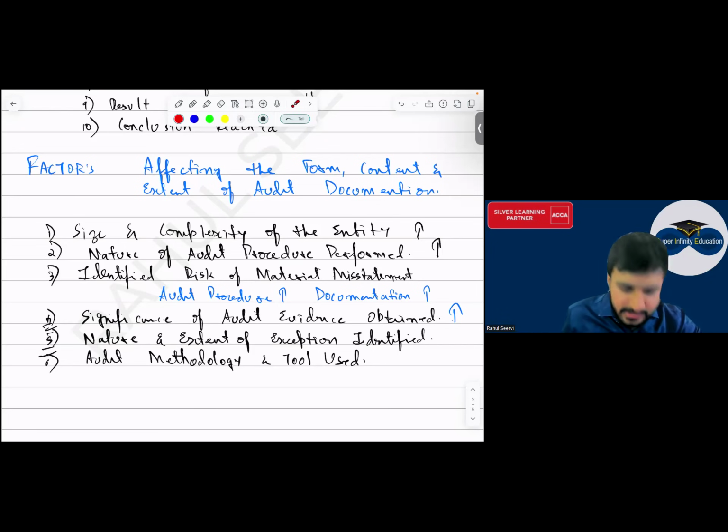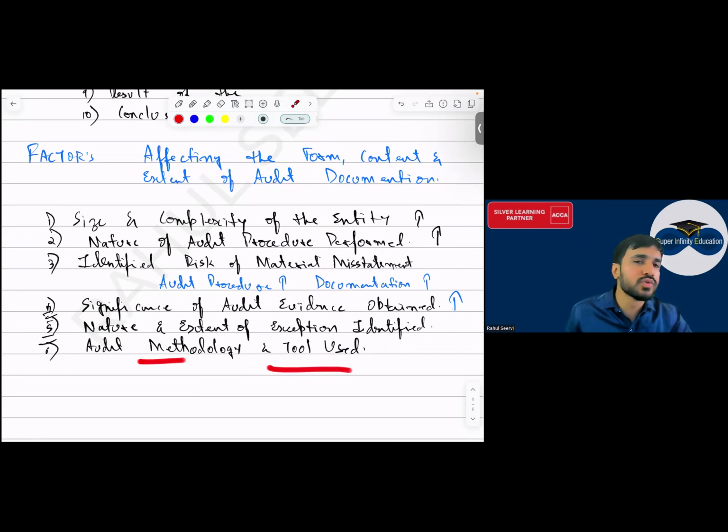Then audit methodology and tool used, everyone. Again it depends which tool you are using, how you are conducting the audit, each and everything. Look, if you sit and write down each and everything, it will take time. If you're doing it with the help of electronic form, it will become easy for you. So that also depends. Whether you're doing the audit documentation in detail or just superficially, each and everything will be done.